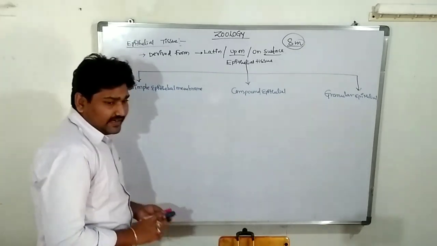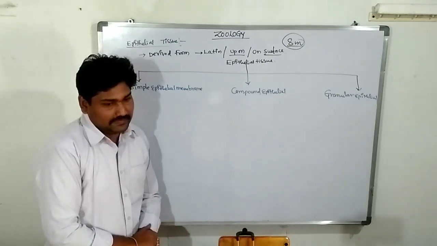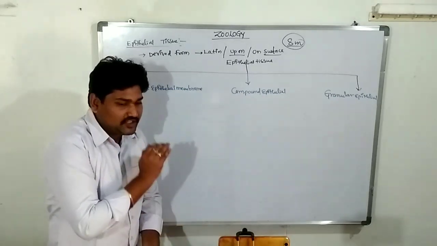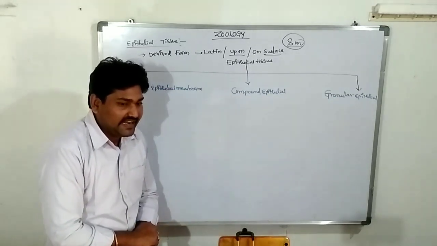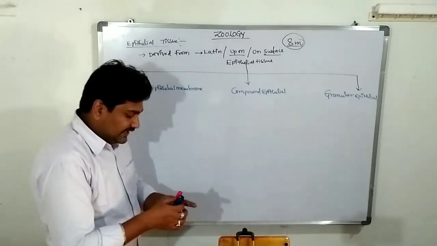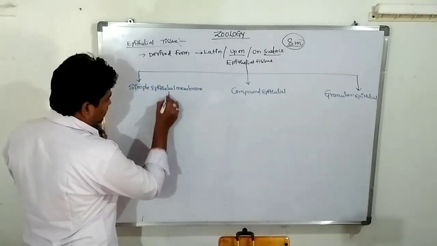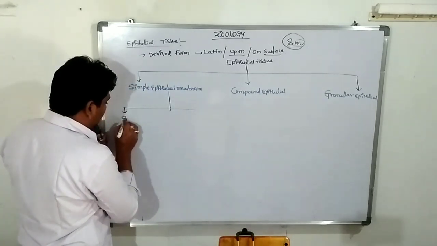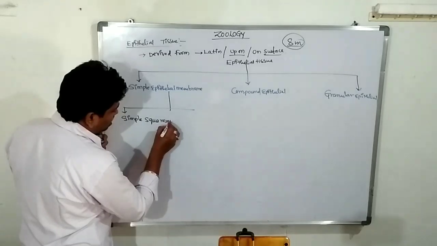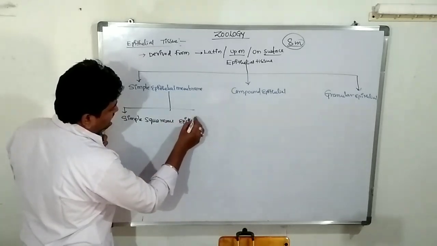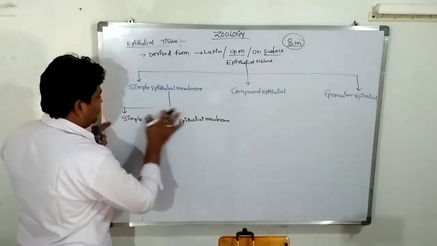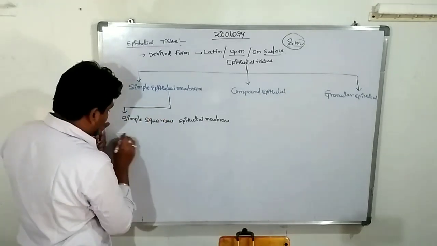Simple epithelium. Again, the simple epithelial can be divided into three different types according to their structure and the arrangement of the cells. What is the first one? Simple squamous epithelial membrane. First one is simple squamous epithelial membrane.